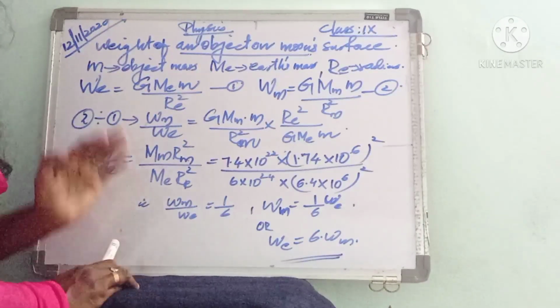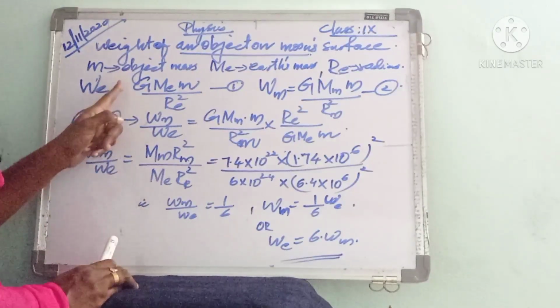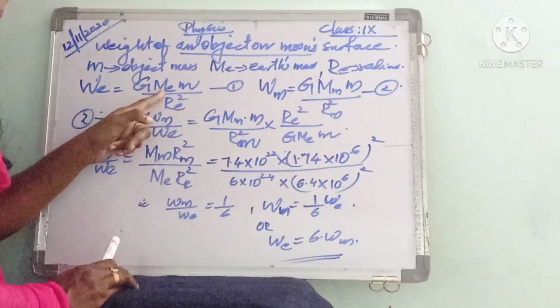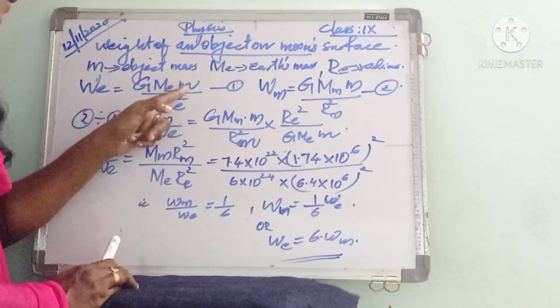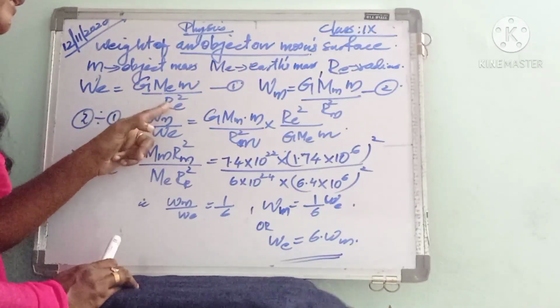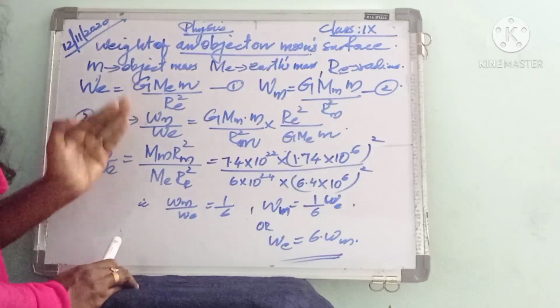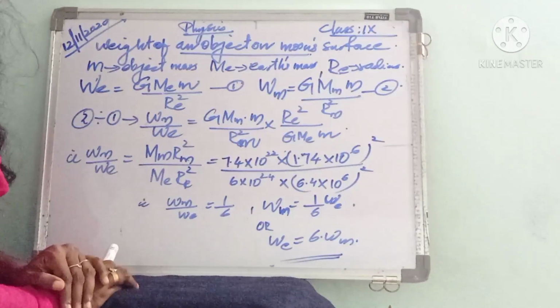Actually, that is G Me m divided by Re square, that is mass of earth into object mass divided by earth radius square. That thing we already learned, the universal law of gravitation.